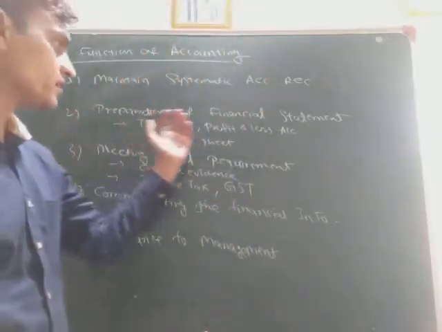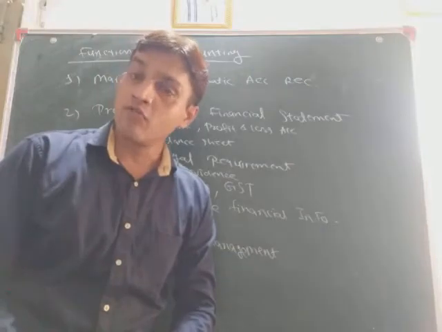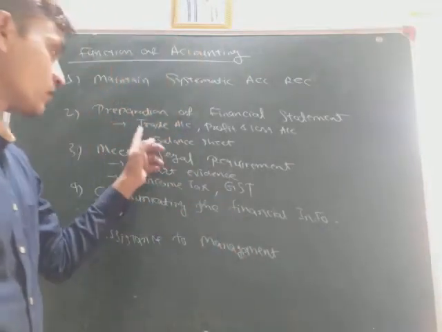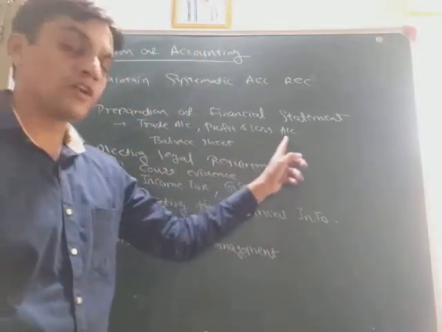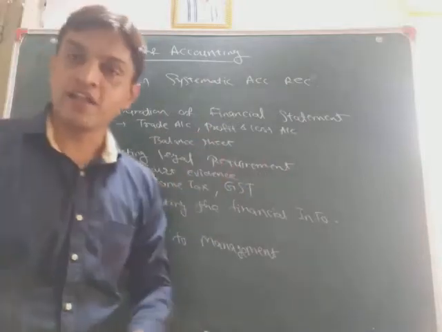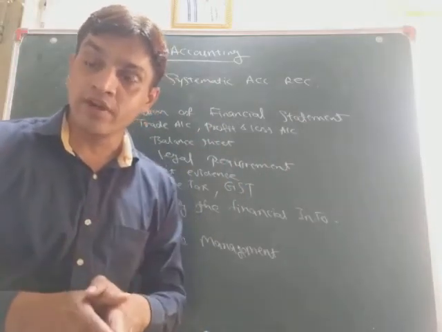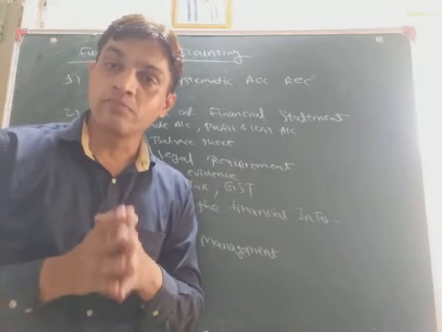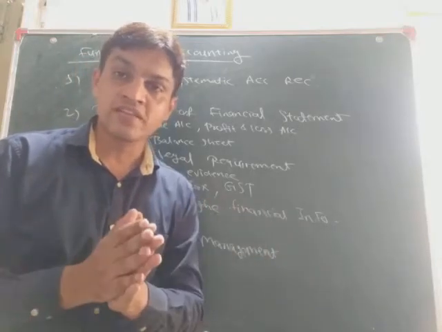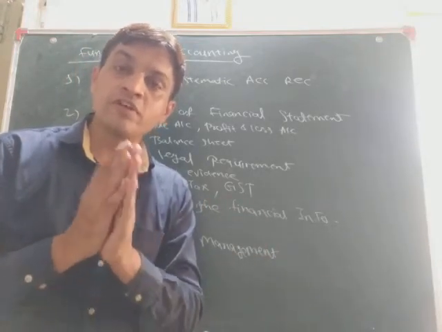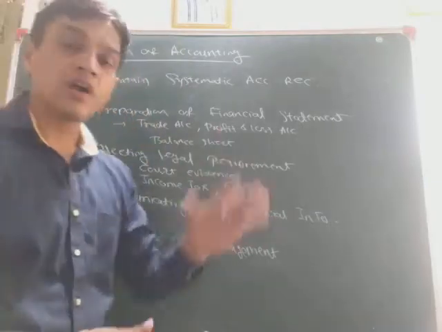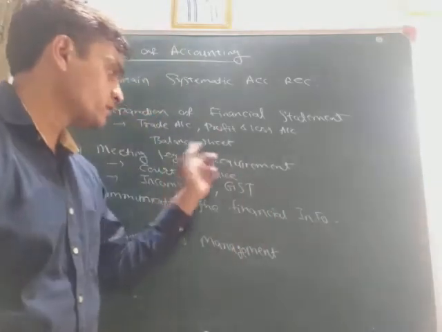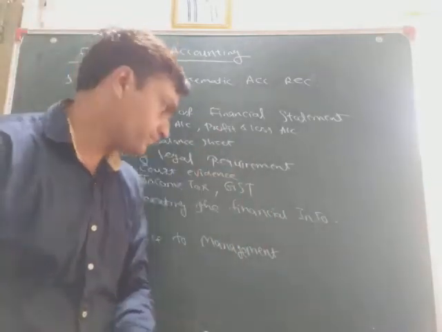Number 2, preparation of financial statements. What are the financial statements? Number 1, trading account. Number 2, profit and loss account. And number 3, balance sheet. These are the financial statements by which we can know the profit or loss of our business and the position of our business. The first two are the income statement and this one is our position statement.